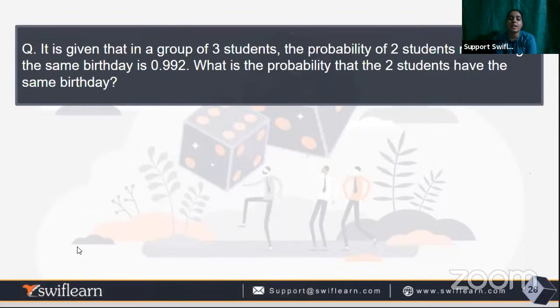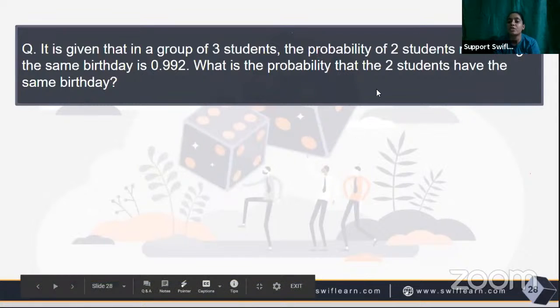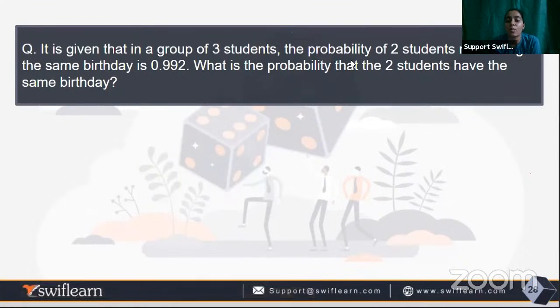It is given that in a group of 3 students, the probability of 2 students not having the same birthday is 0.992. Okay, we have the probability that 2 students do not have a birthday on the same day as 0.992. Then what will we have to find out? The probability that the 2 students have the same birthday. Okay, and how will we do that?